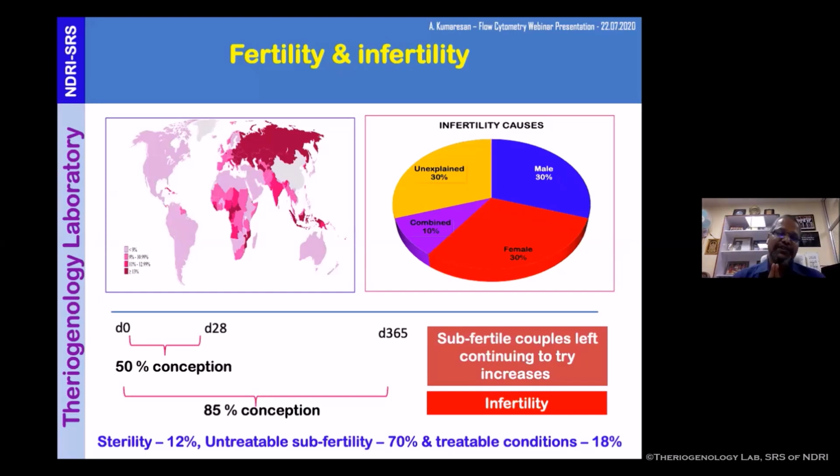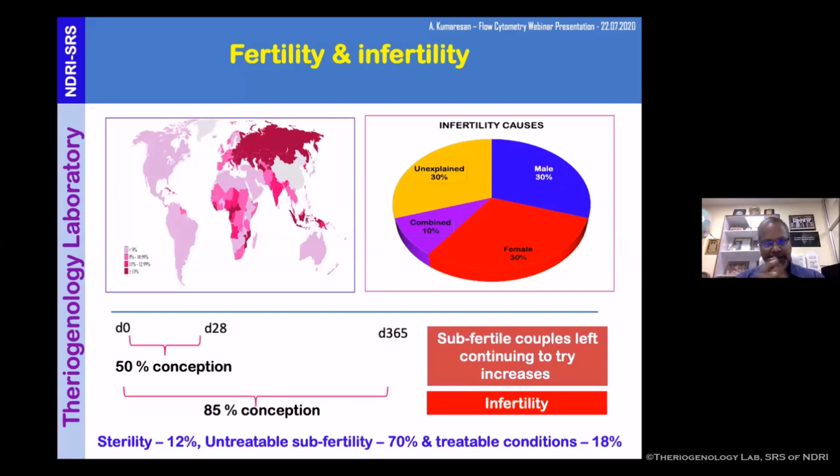So what happens to that? Why is that couple not able to produce a second child, which is viable and good? That concerns us a lot. And for that, several studies have been conducted, and ultimately they ended up with a classification of how infertility is caused. As I told during my initial remarks when we started this program, there are 4 causes. One is male. Male and female contribute almost equally, 30%. And God only knows, there are unexplained causes of infertility, 30%.